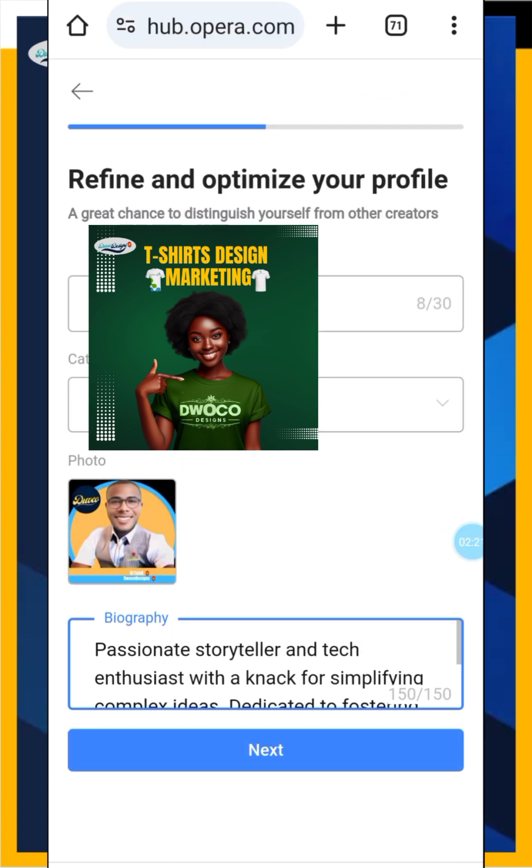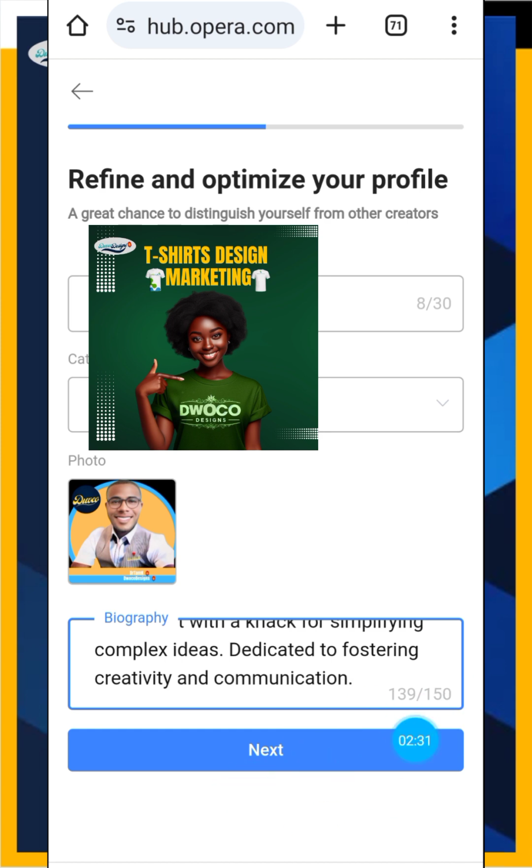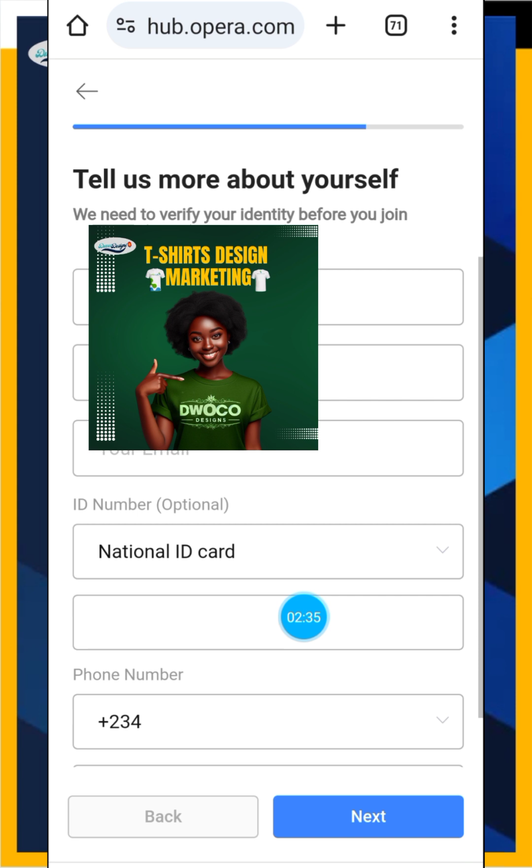When I paste, I can just edit if I want to edit, and we are good to go. Please remember your bio should not be more than 150 words according to them. Just click on next, and it will take you to the next one.